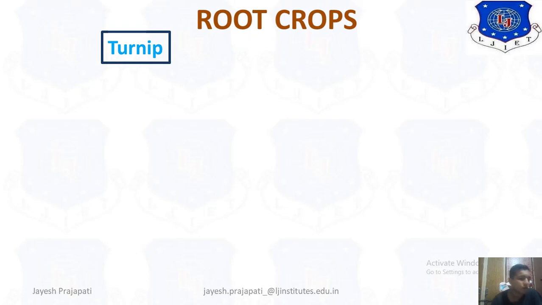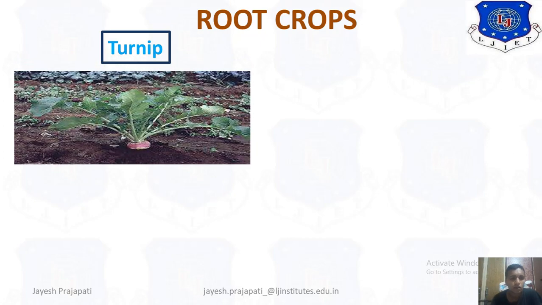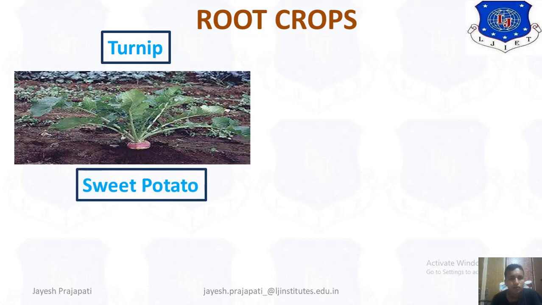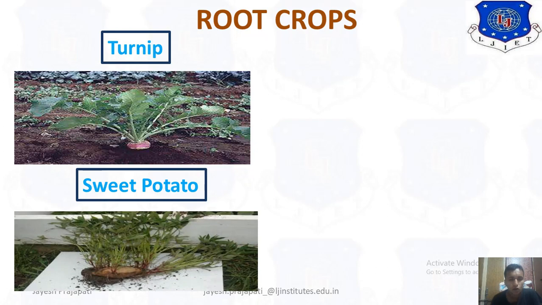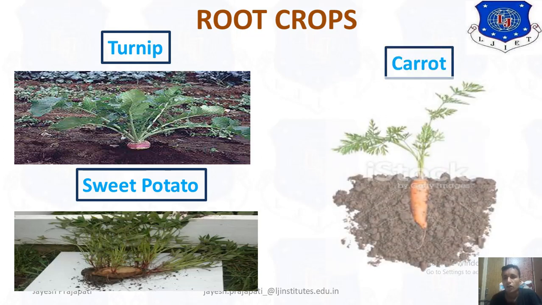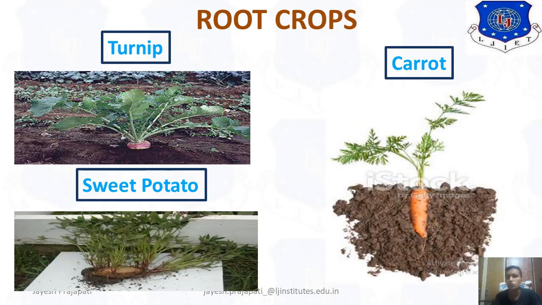Then root crops. In root crops we use turnip, this is the picture of turnips. Then sweet potatoes. Potatoes are a main food, the king of foods. Then carrot, this is how the crop of carrots looks, it looks like this.